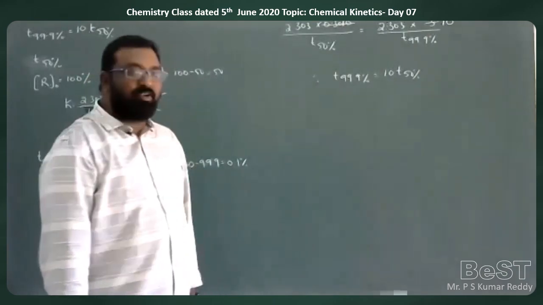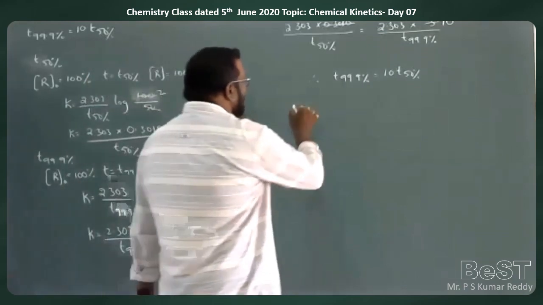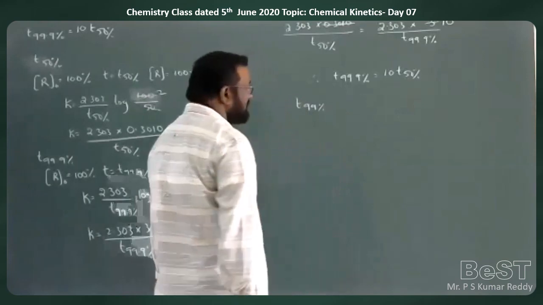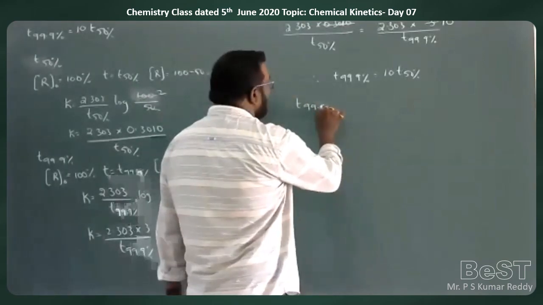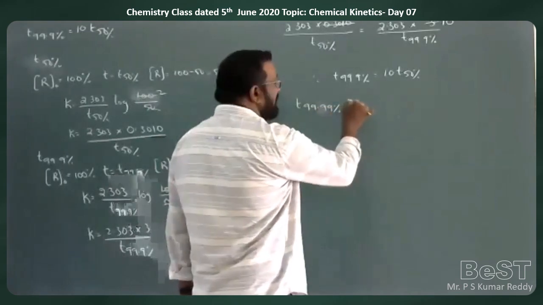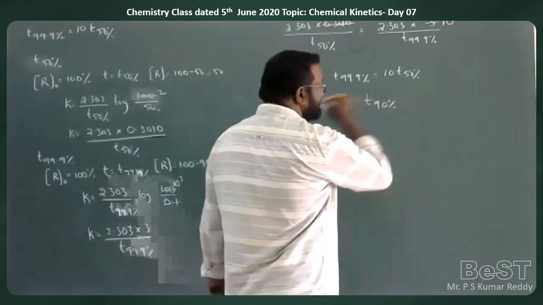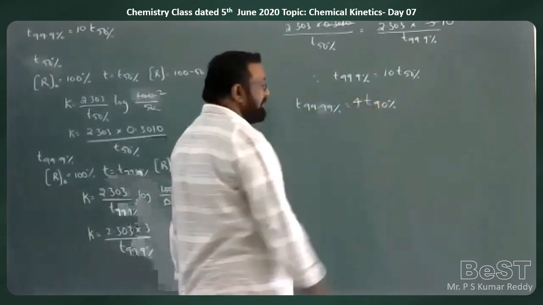In the same way, I had given you a second question, that is T 99.99% is equal to 4 times T 90%.